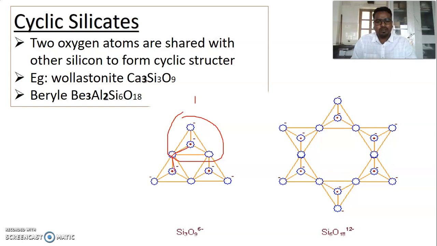Here also, in the cyclic structure, two oxygen atoms are shared from each silicate unit. So this is cyclic silicates. The best examples for cyclic silicates are wollastonite and beryl.